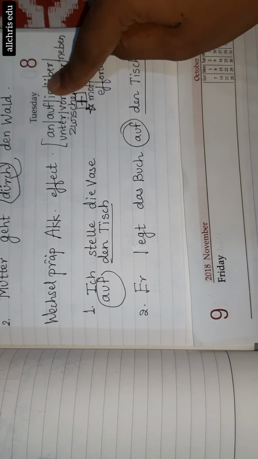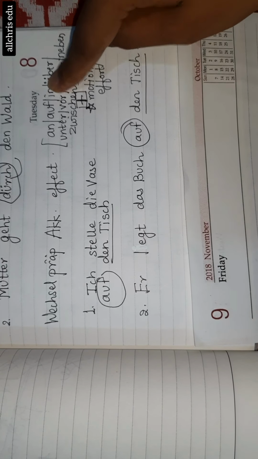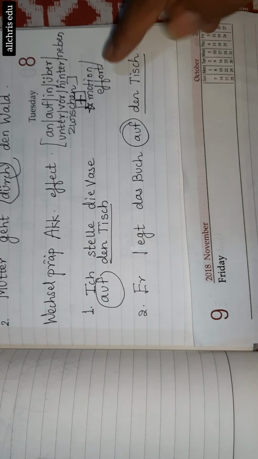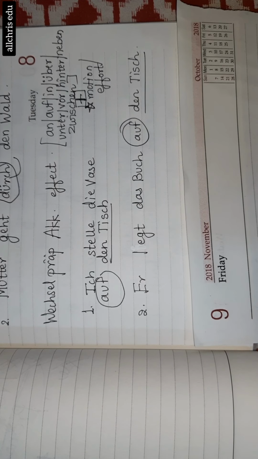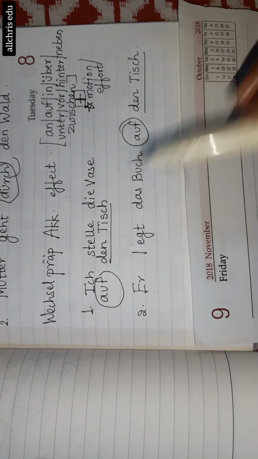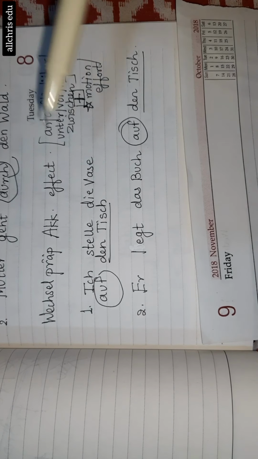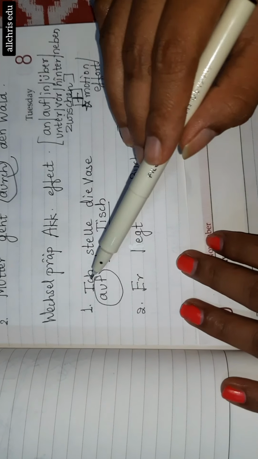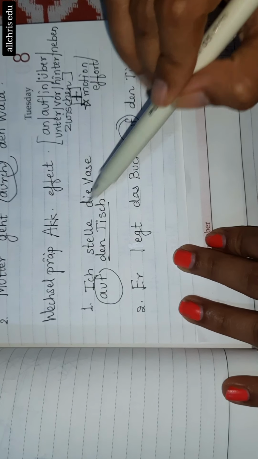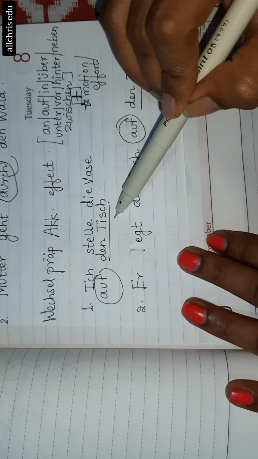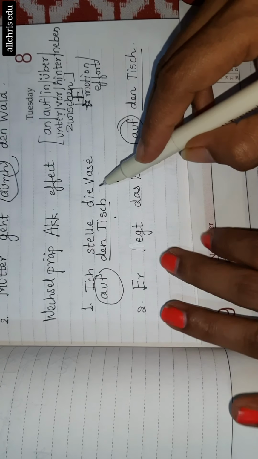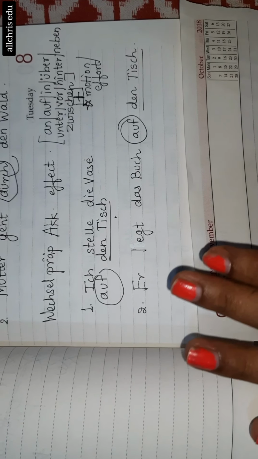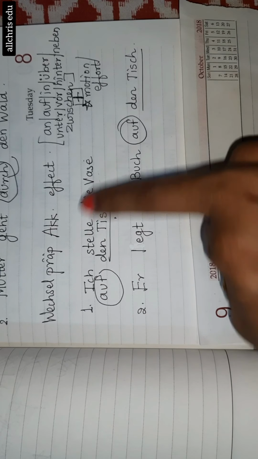That if this is a preposition in a sentence and you see somebody doing an action or somebody making an effort, means there is a subject, that is, there is a nominative in a sentence. Like ich stelle means there is a person. I can say there is somebody who is making an effort of keeping this vase on the table. So I can feel that effort happening over there. The vase is not already kept on the table. This person is keeping the vase on the table.